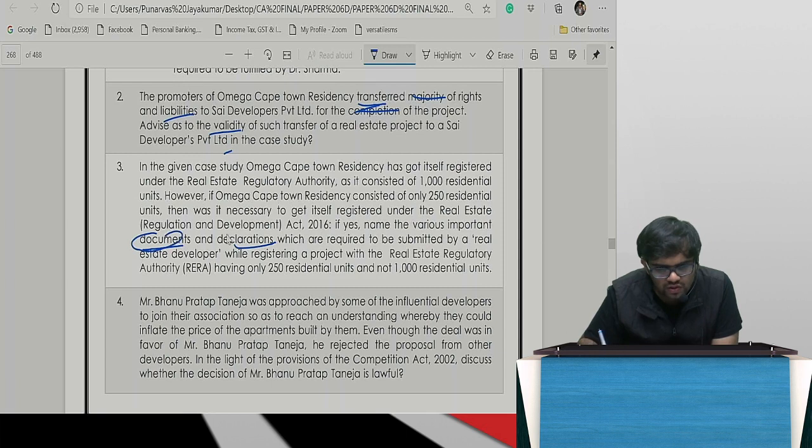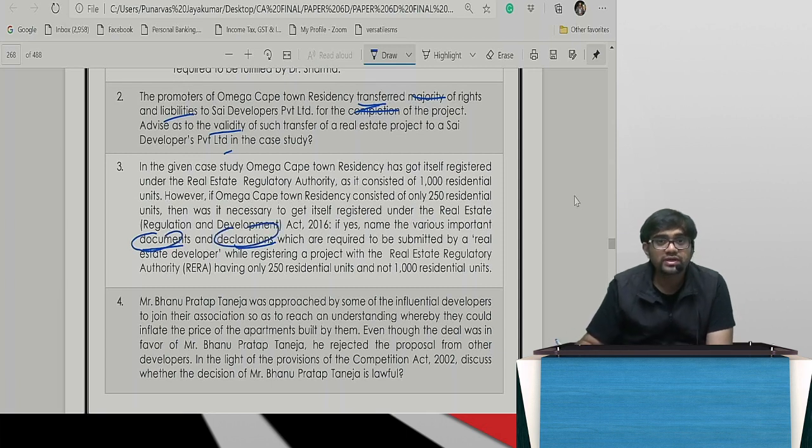See, overall, if you come to know what is to be written, what they are asking, then you can read the case study. Do not waste time reading the case study first. First, see the questions that have been asked to make a mental note of what exactly it is that I need to look for in the case study.